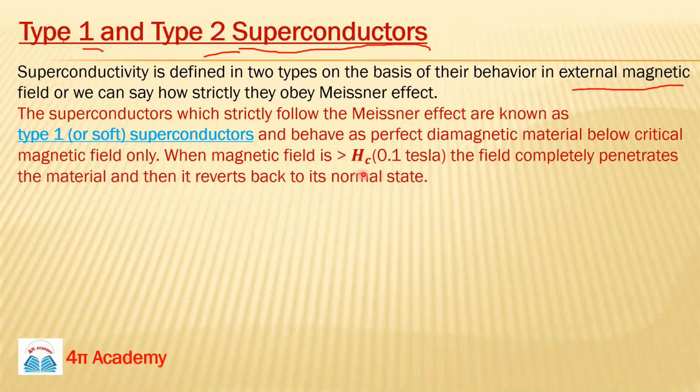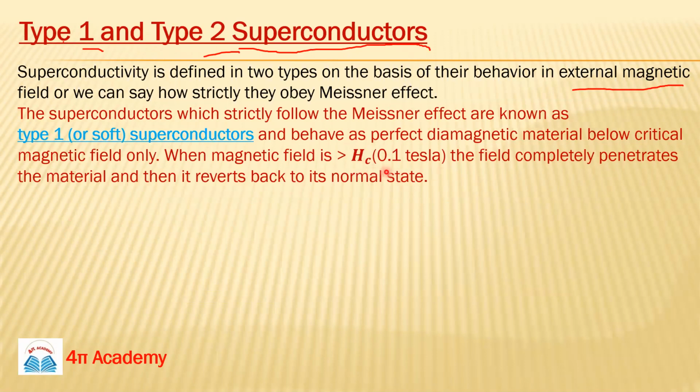This is why we say type 1 superconductors are soft superconductors, because the required magnetic field, the critical magnetic field, is very small.